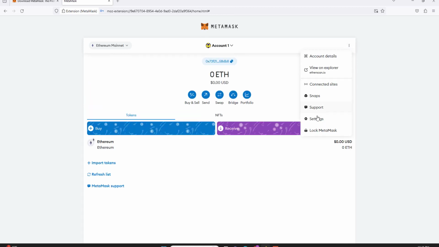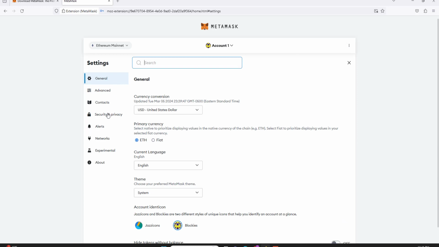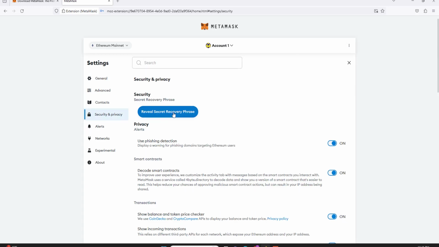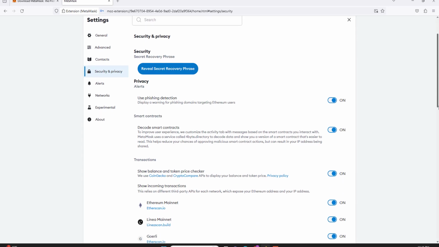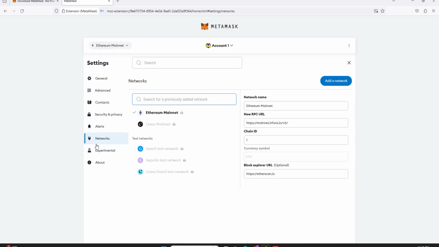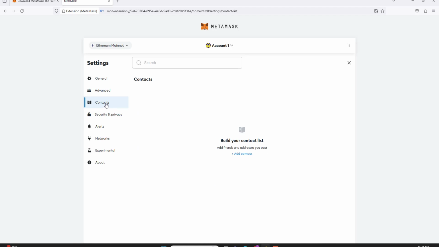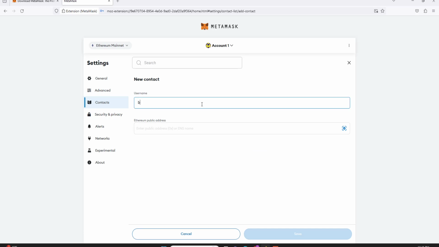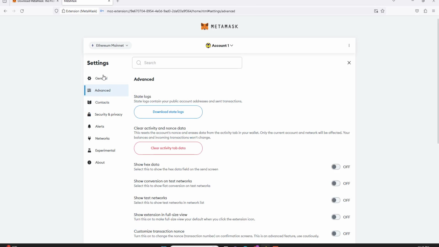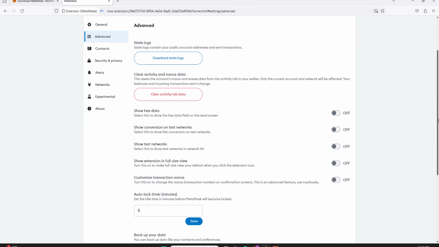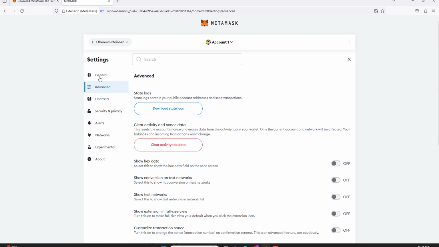So we're gonna do it one more time. We're gonna click these three dots, go to settings, go to privacy and security, and then boom, our seed phrase pops up right there. All right, so cool little things that we got going on here. You could also add contacts. So instead of copy and pasting all those random numbers and stuff, you just throw it up in there, and then there you go. Now you have Bob logged in to your MetaMask.